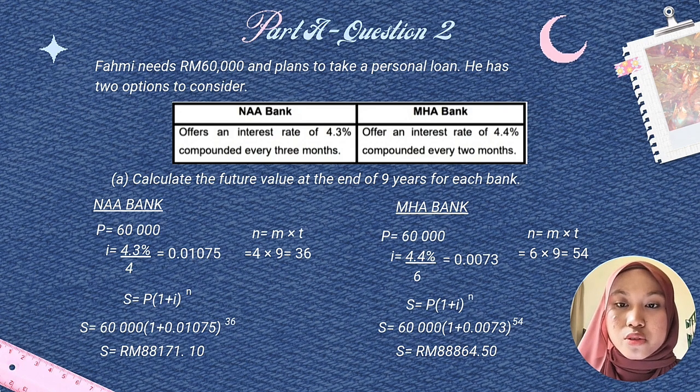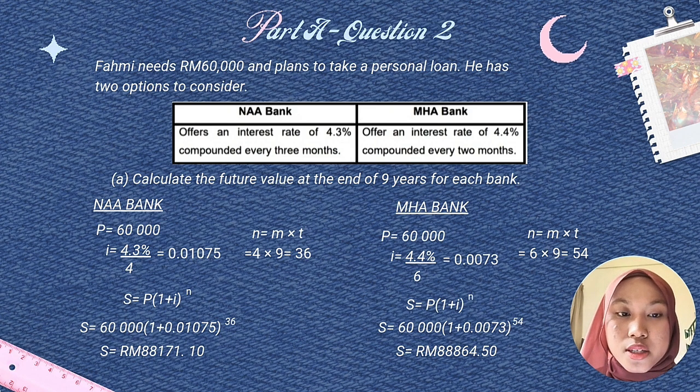To find the future value, we use the formula S equals P(1 + i)^n. So the calculation is going to be S equal to 60,000(1 + 0.01075)^36. The answer for S is RM 88,171.10.